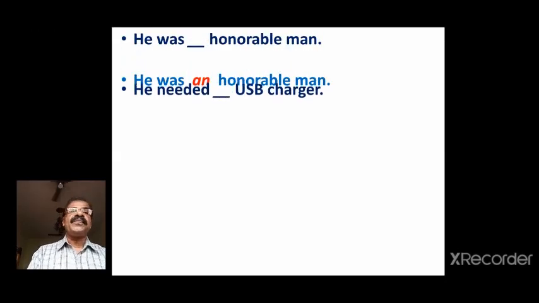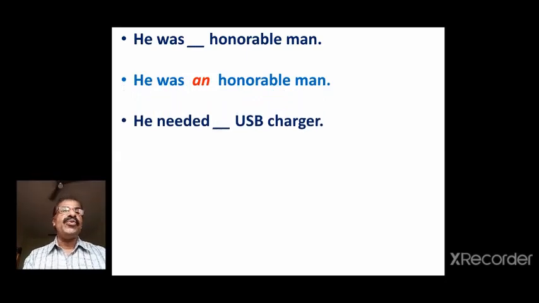Next sentence. He needed dash USB charger. This appears to be a bit tricky. Look at the word USB. USB begins with the letter U, which is a vowel. But when you pronounce it, the first sound that you get to hear is ya or U. It is USB, not U. Since ya is a consonant sound, we have to make use of a, not an, even though USB begins with the vowel letter U.